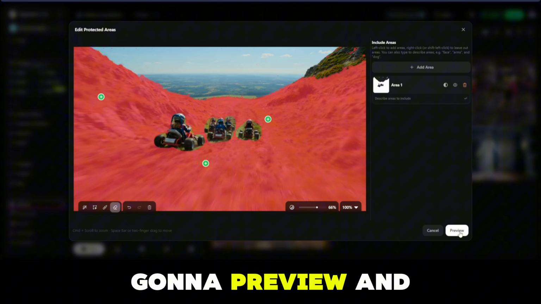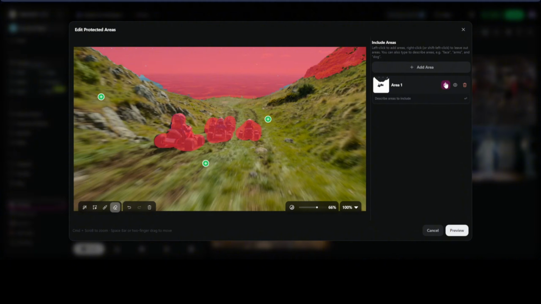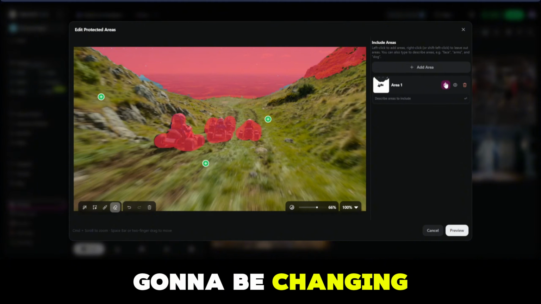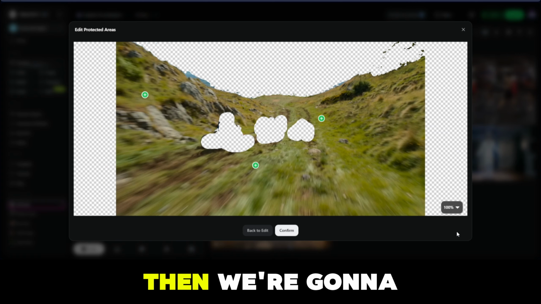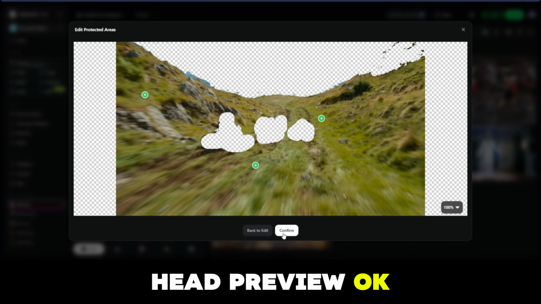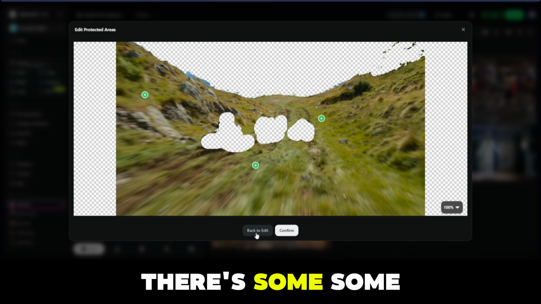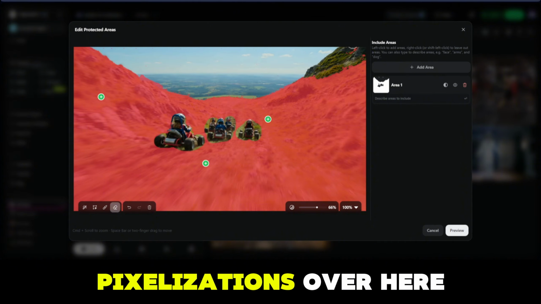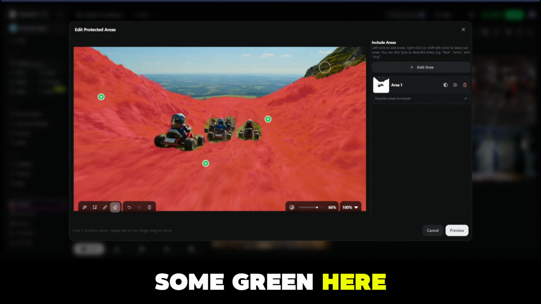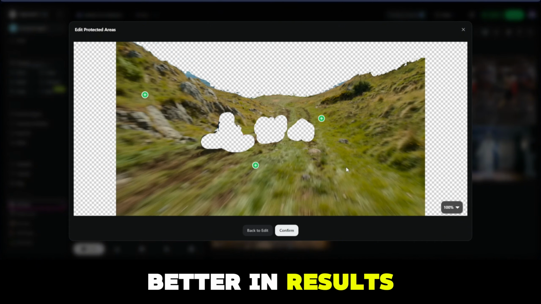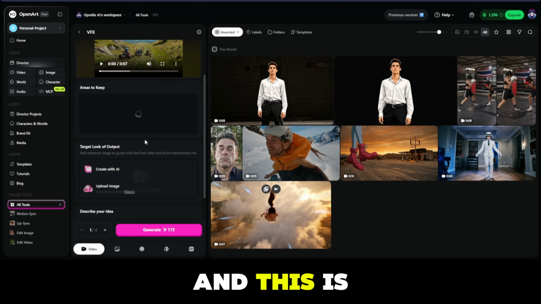And then we're going to preview, and here you can invert. So these are the things you're going to be changing, etc. Then we're going to hit preview. Okay, that looks pretty solid. There's some pixelization over here. We can leave some green here. Maybe it'll look better in the results. Confirm. And this is the areas to keep.